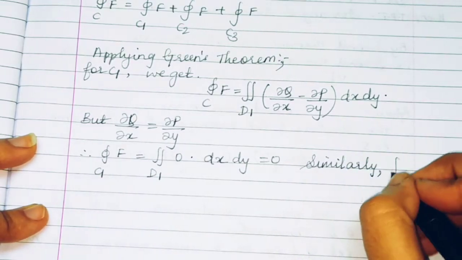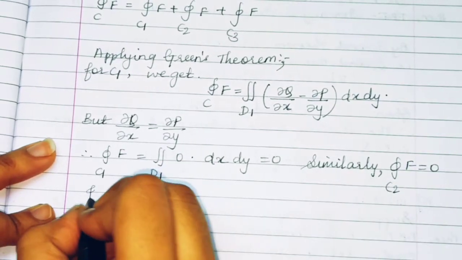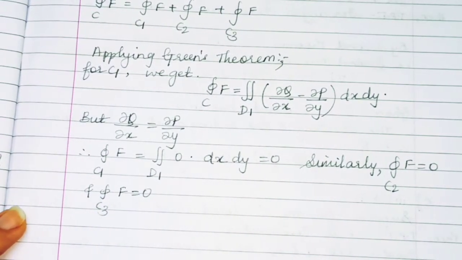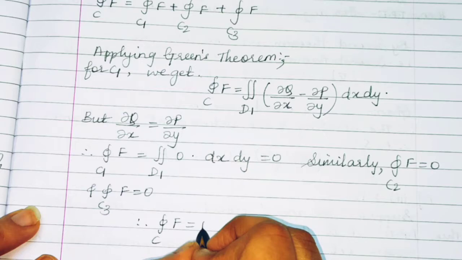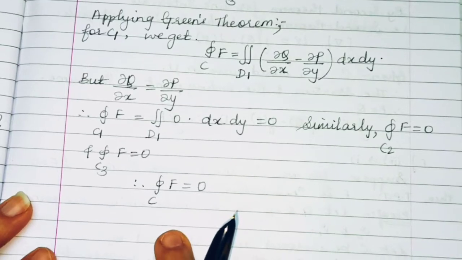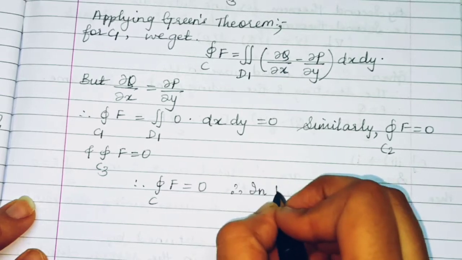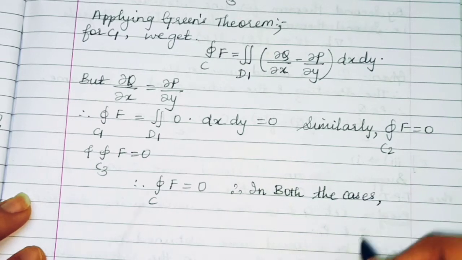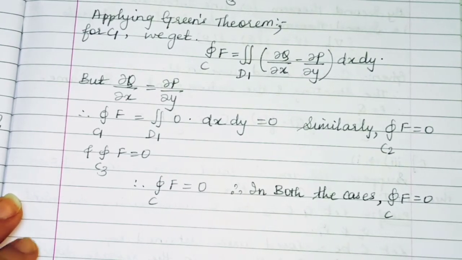Similarly, the closed integral over C2 of F is equal to 0 and the closed integral over C3 of F is also 0. Therefore, adding all the three closed integrals on C1, C2, C3, the closed integral over C of F is equal to 0. What does this mean? This means that F is conservative. Therefore, in case 1 and case 2, both the cases, the closed integral over C of F is equal to 0.